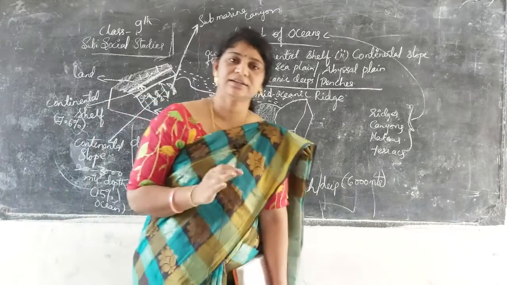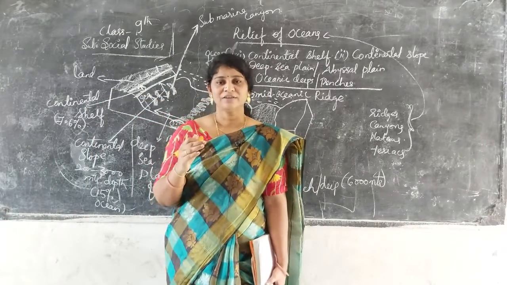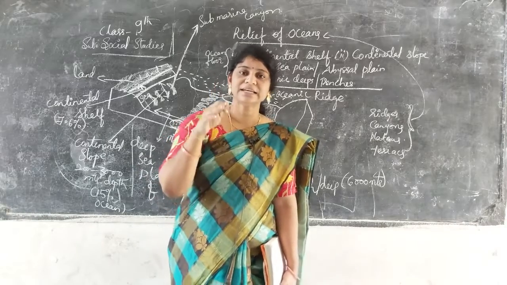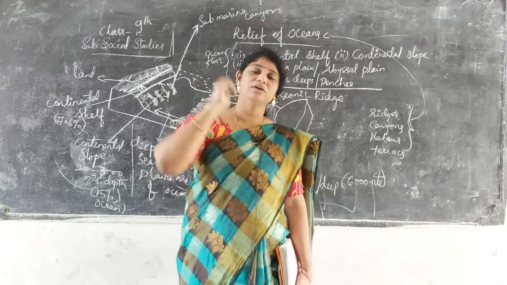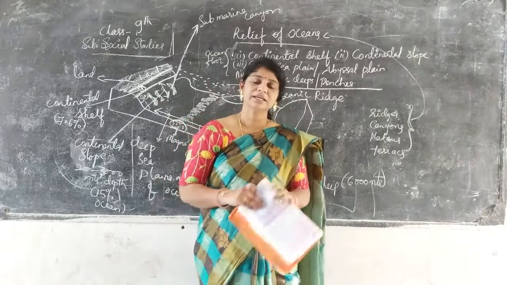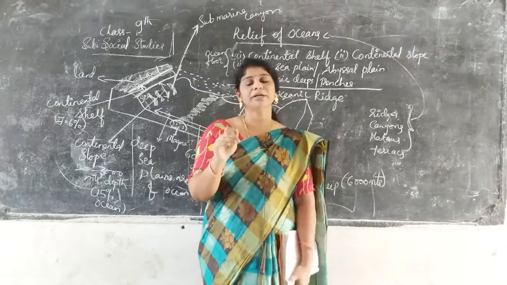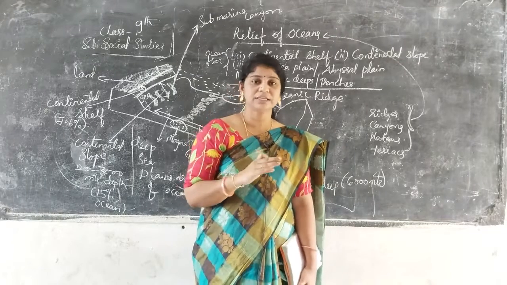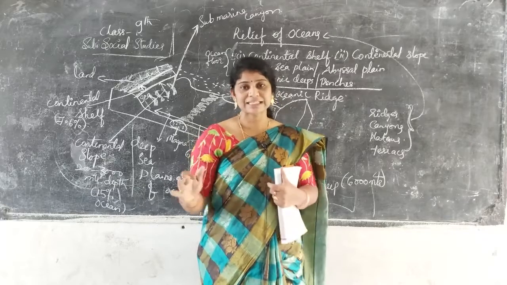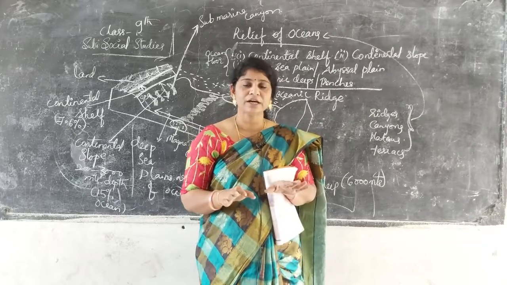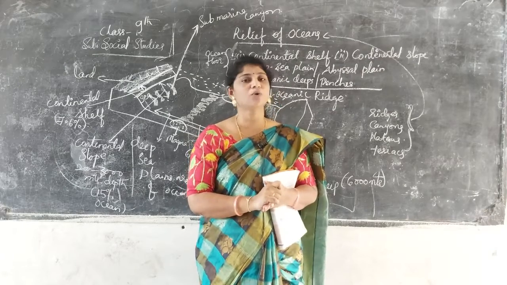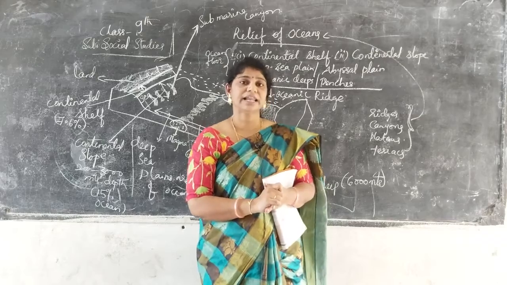We can't say that the depth is the same everywhere; from the seashore onwards, the depth increases as we go into the sea. Why is this happening? I already explained how the seas were formed. Due to continental drift, the movement of land, all the continents were once joined in a mixed form, as Angaraland and Gondwanaland.